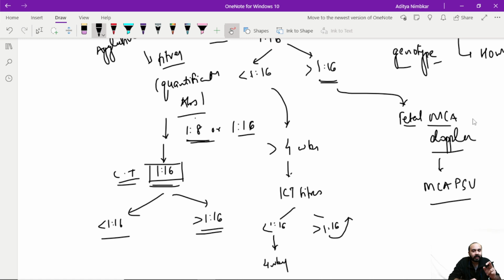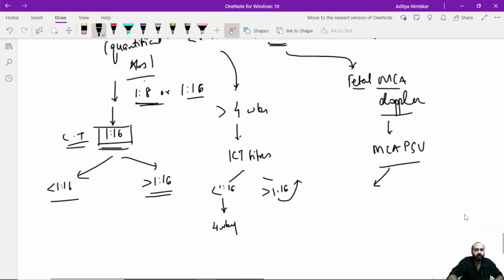More the viscosity, lesser the velocity. Water flows faster than Fevicol on a surface. Similarly, if there is hemolysis, there is a reduction in viscosity, then the velocity is going to increase. Hence, an increase in velocity or peak systolic velocity in the fetal middle cerebral artery is an indicator of significant fetal anemia.